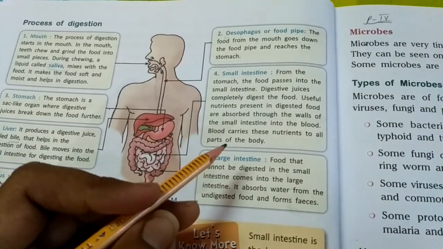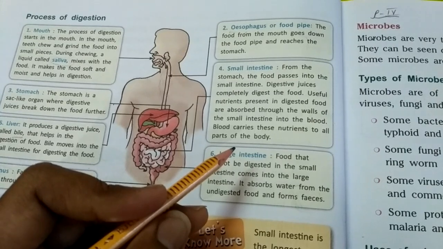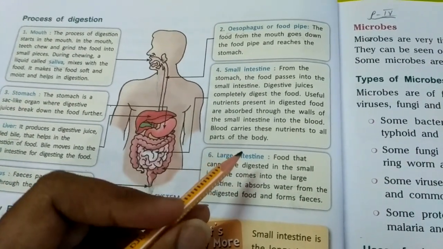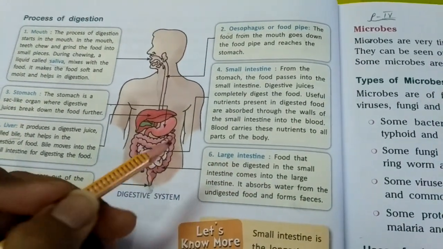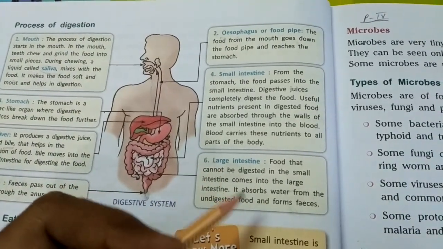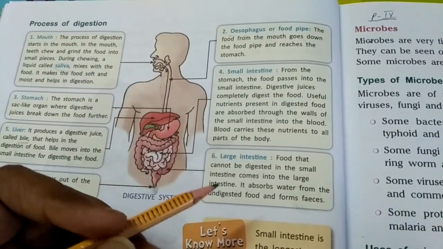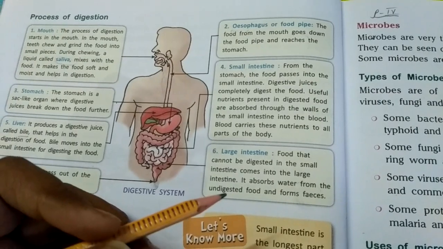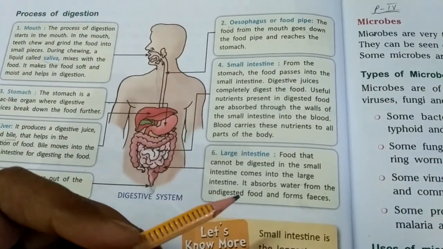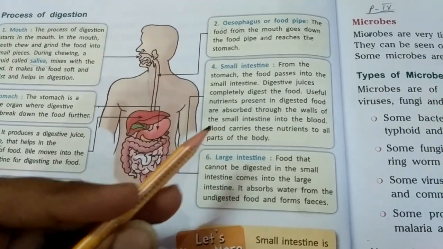The food has now been broken into its smaller constituent particles, that is the nutrients. So these nutrients are now being absorbed by the walls of the small intestine as well as the blood vessels in the blood, which transport or carry these nutrients to different parts of the body.